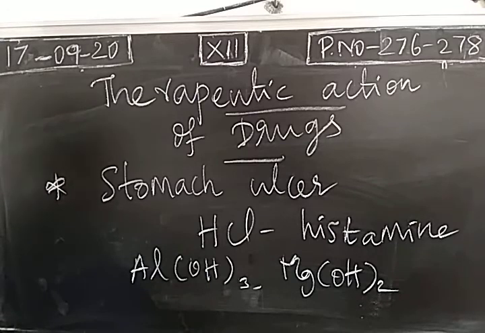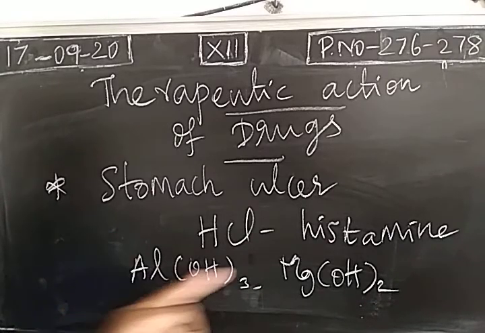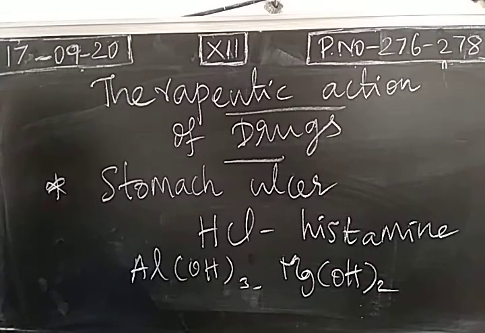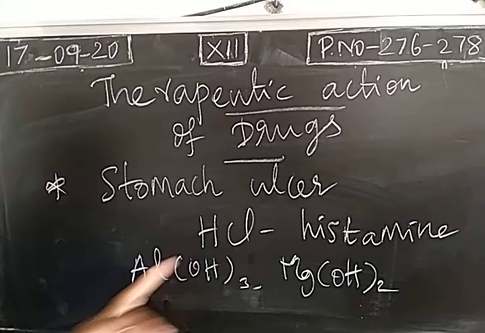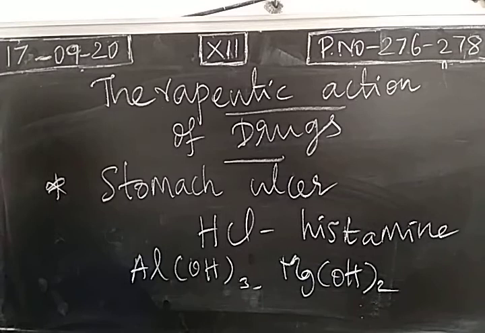So we may take an antacid tablet or tonic like aluminum hydroxide and magnesium hydroxide. These will not act as a permanent solution for the disease. By taking these tonics, the level of alkali is increased in the stomach. Again, this will increase the secretion of hydrochloric acid.